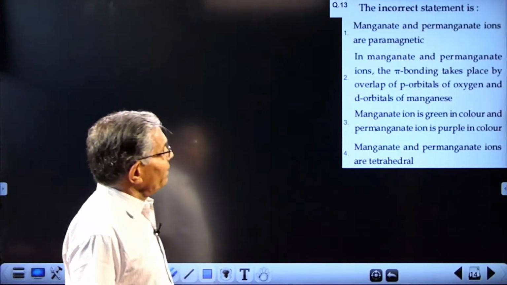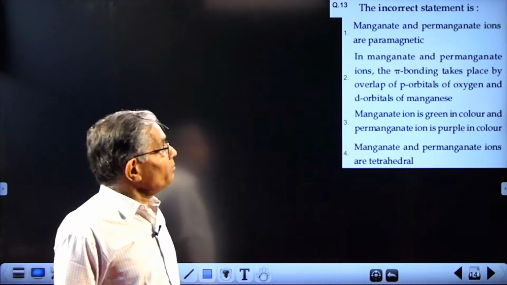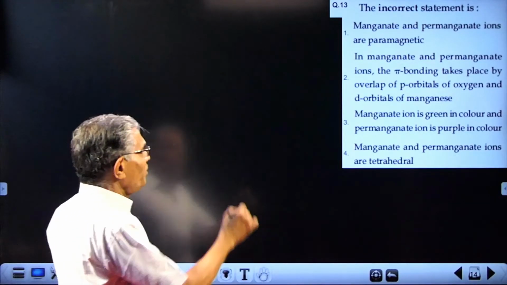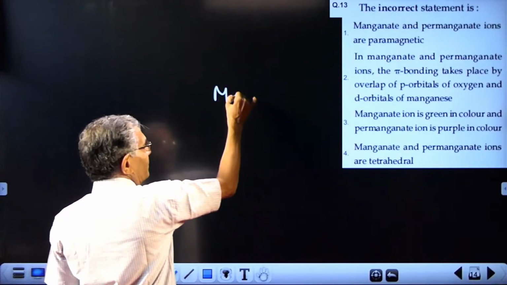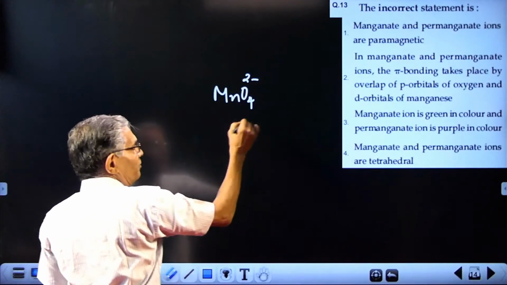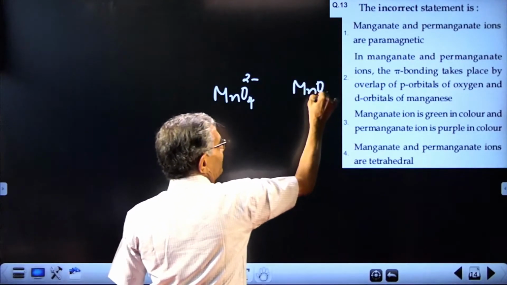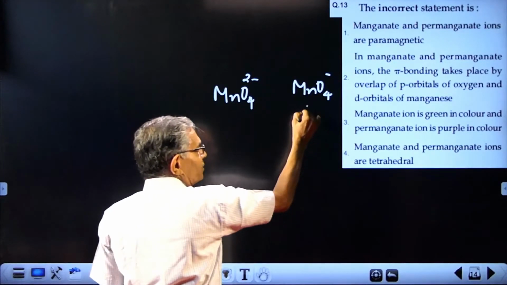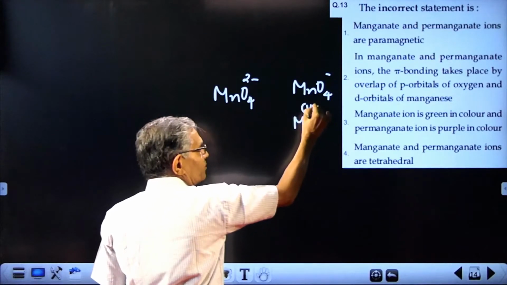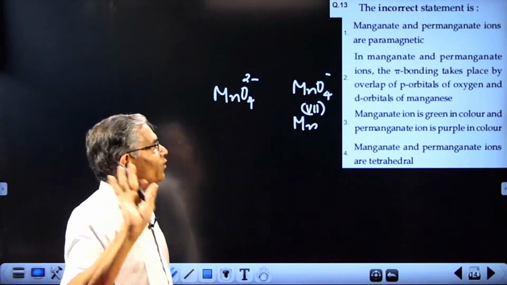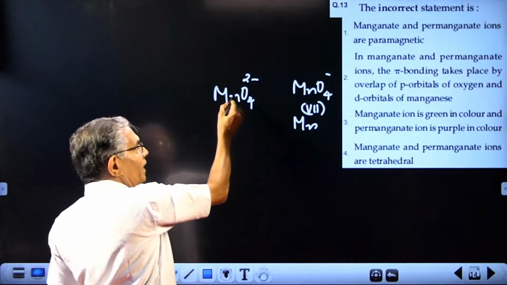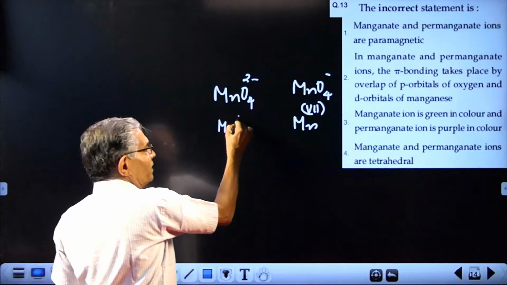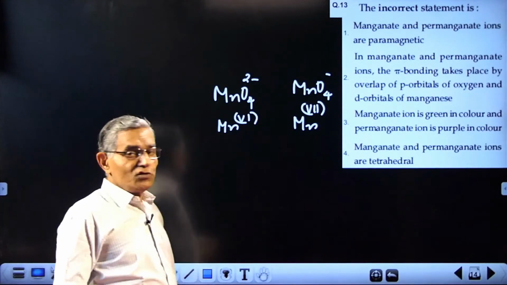Next is the incorrect statement regarding manganate and permanganate. You know, manganate is MnO4 2 minus. Permanganate is MnO4 minus, and in permanganate, Mn is in plus 7 state. It has oxidation number 7, meaning no d electron. But manganate has manganese in plus 6 state. There is 1 d electron.